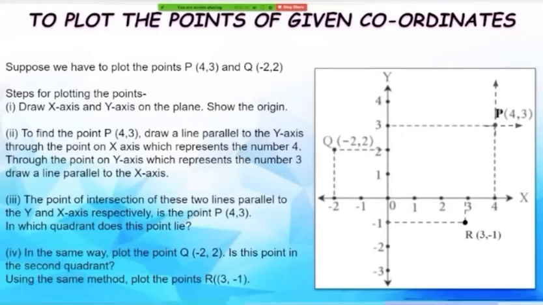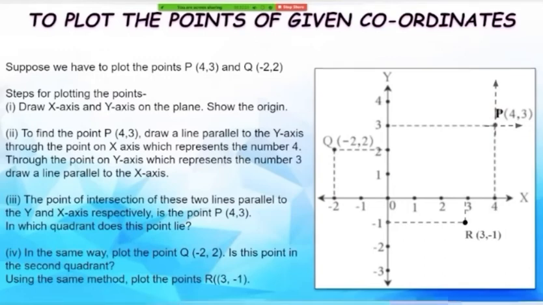Now, can you all tell me in which quadrant this lies? We have 4 quadrants: quadrant 1, 2, 3 and 4. We always name them anti-clockwise. So it begins from here and it ends here. So this point lies in the first quadrant, that is, point P lies in the first quadrant.